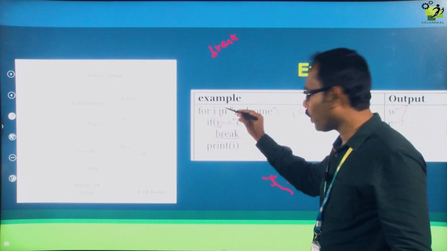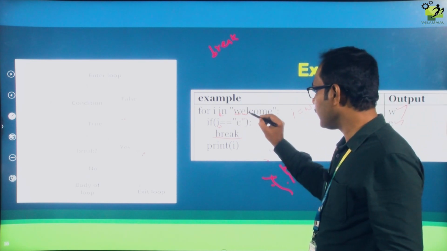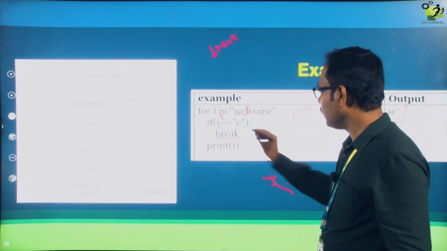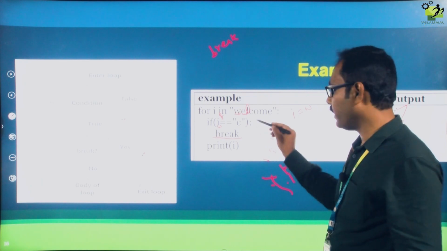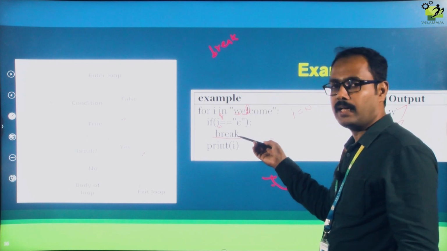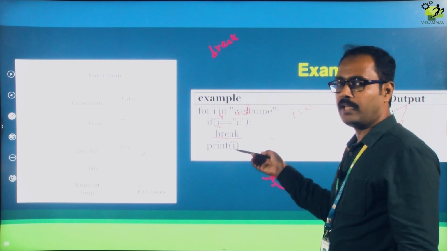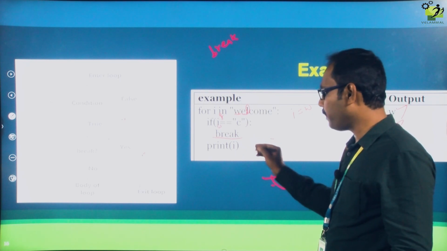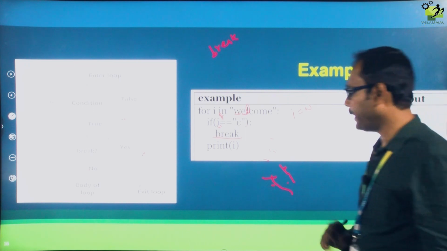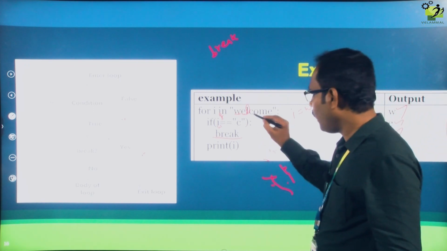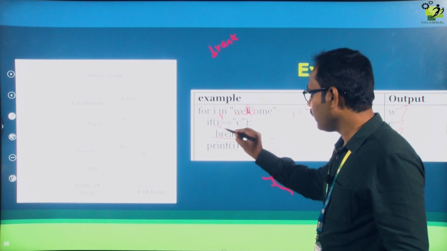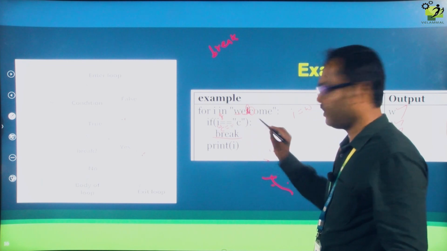Again it will go to the same for loop. Now what is the I value? L. So now, is L equal to C? It will check for it. No, both are not the same. So it will not go inside the if, it will go outside the if, that is the print. Now it will print I. What is I now? L. So L is getting printed. Okay. Next, what is the I value? The I value is C. Now it will check C equal to C.